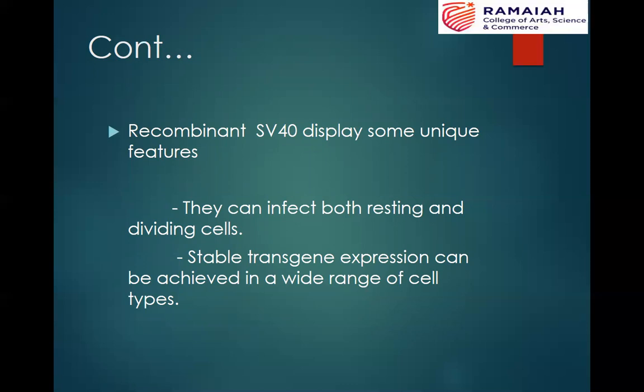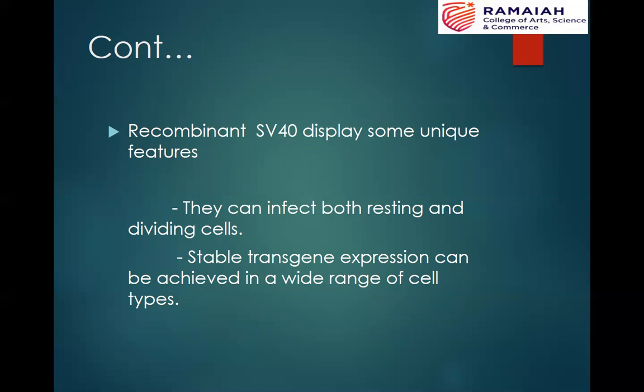So this is the simian virus 40 vector that belongs to the group of viruses called polyomaviruses. It contains early genes and late genes. The genome size is very small. That is why when you introduce your target DNA, a few of the essential genes are removed. So in that case, you need to use it along with co-infection with a helper virus. That helper virus will produce the gene products of the missing genes.